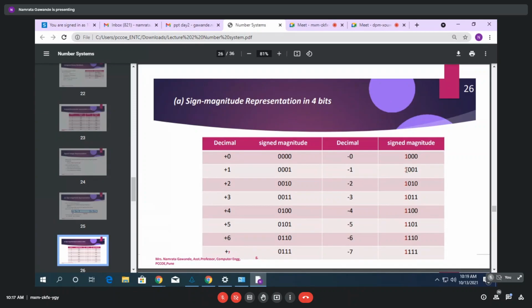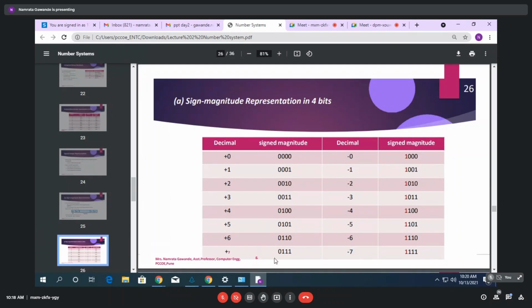In the same way, 1, 0, 0, 1 is minus 1. Why minus 1? Because we are considering the decimal of the remaining 3 bits, and the most significant bit is used for sign. Likewise, it is given till minus 7. For minus 7 also, the first bit represents the sign and 1, 1, 1 represents 7. So this number represents minus 7 in decimal.